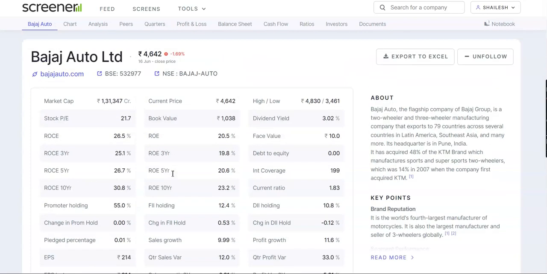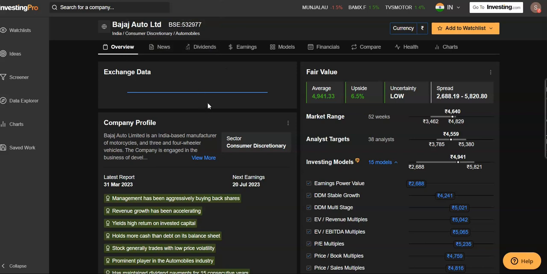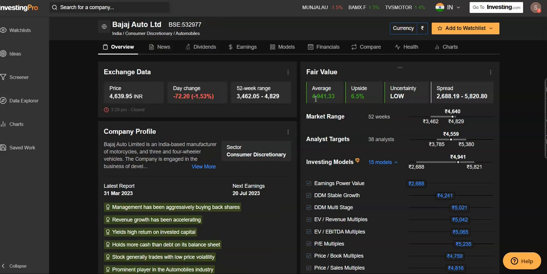Now let's move to another website to get the fair value of the stock, and we see that the fair value is coming out to be 4,941.33. So there is a potential upside of 6.5%, and the spread is between 2,688 and 5,820.